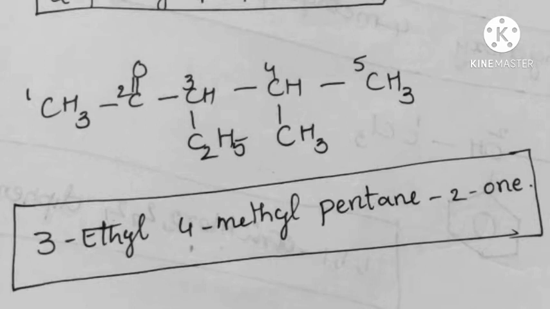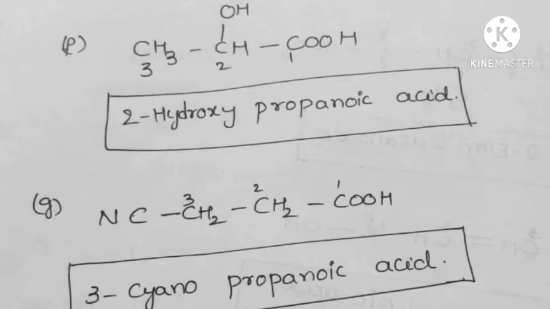The long chain carries 5 carbons, so the root word is pent. In the prefix, the substituents are methyl and ethyl. In alphabetical order, 3-ethyl, 4-methyl, pentane. The second carbon carries the ketone functional group, so the primary suffix is 2-one. 3-ethyl-4-methylpentan-2-one. This is the IUPAC name of this skeleton.